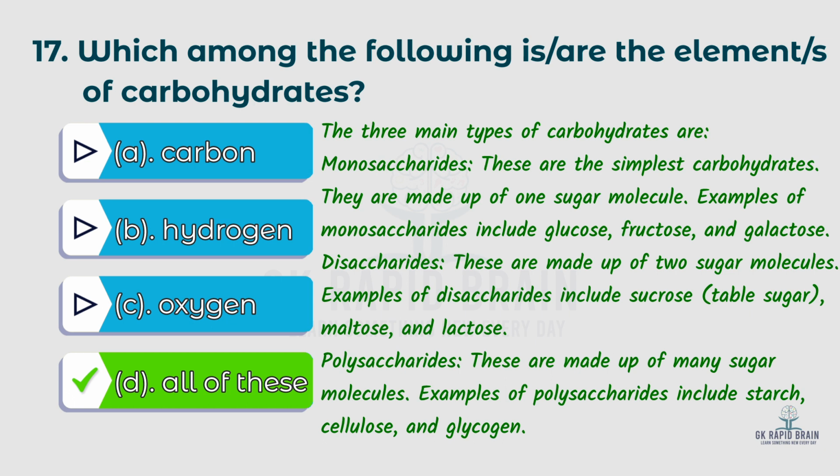The 3 main types of carbohydrates are monosaccharides. These are the simplest carbohydrates. They are made up of one sugar molecule. Examples of monosaccharides include glucose, fructose, and galactose. Disaccharides are made up of 2 sugar molecules. Examples include sucrose, table sugar, maltose, and lactose. Polysaccharides are made up of many sugar molecules. Examples include starch, cellulose, and glycogen.